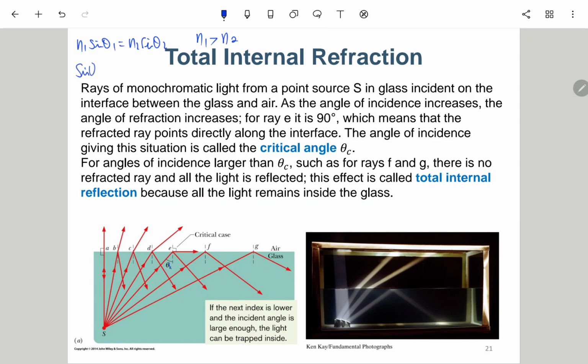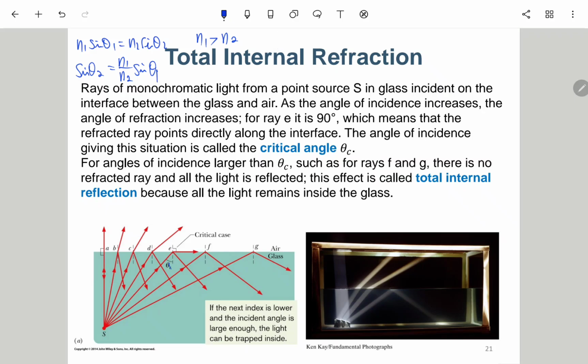So sine of theta 2 will be n1 over n2 sine of theta 1.